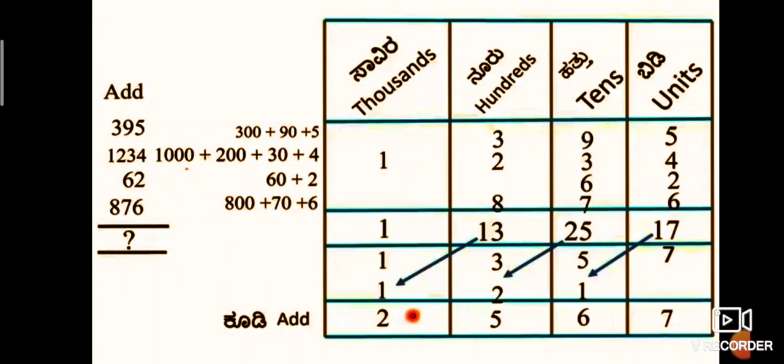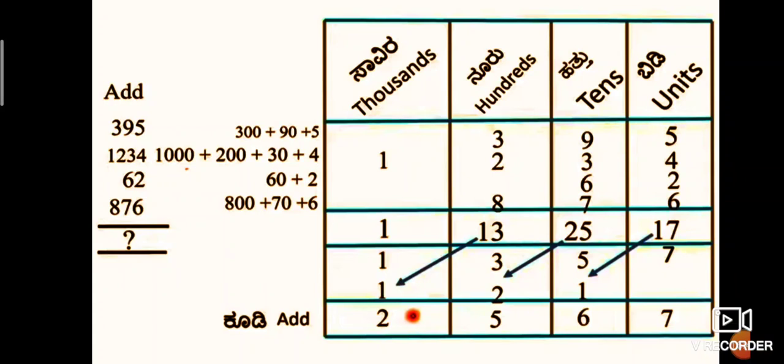This will be filled in the place value chart. 4 belongs to units, 3 belongs to tens, 2 belongs to hundreds, 1 belongs to thousands.